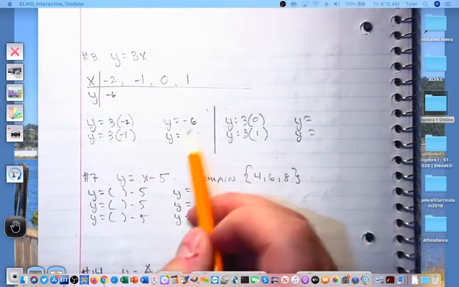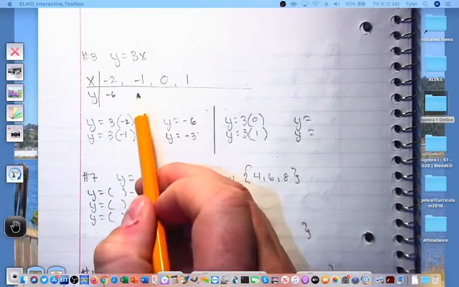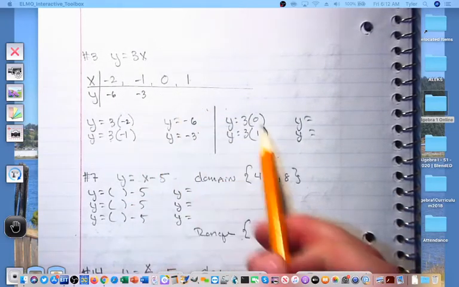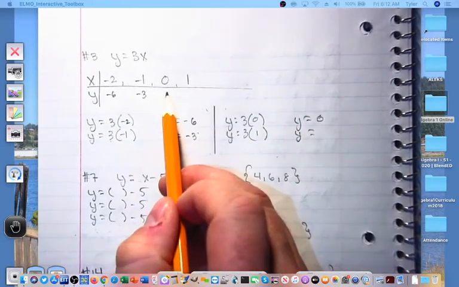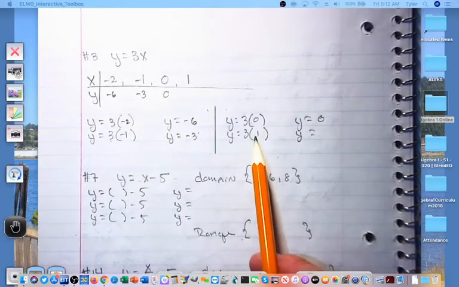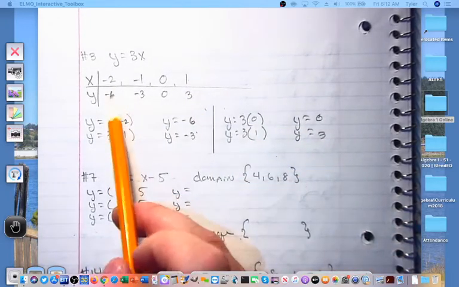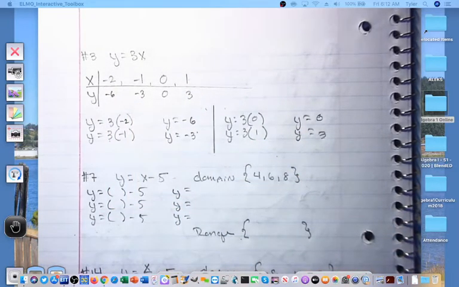3 times -1 is going to be -3. 3 times 0 is 0. And 3 times 1 is going to be 3. And now we have an input-output table. If we wanted to graph it, we could. Let's go ahead and do it. Let's just see what that looks like.